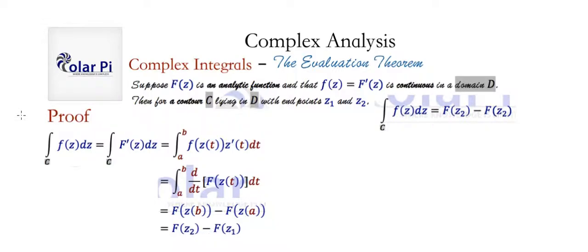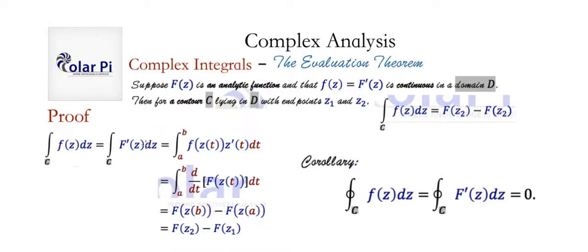Yeah? Okay, so this is the proof, and an important corollary to this, which we'll come upon again in later videos, is a very, very important corollary. You need to know this, as it simplifies a lot of complex integration. And what it says is that if z1 and z2 are the same points, that is, we have a closed contour, then the closed integral over that contour of little f of z dz, which is the same as this, is 0. This is a very, very important result. Yeah? Okay. And we'll see this corollary in practice in examples to come.